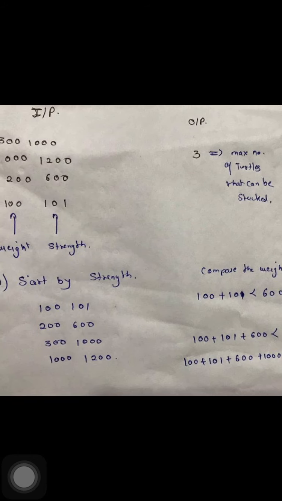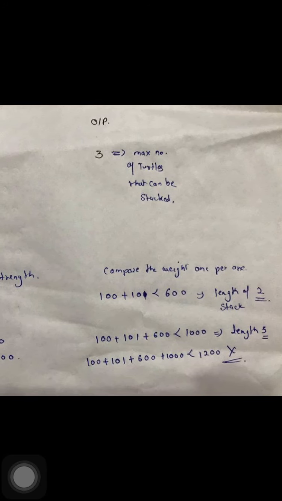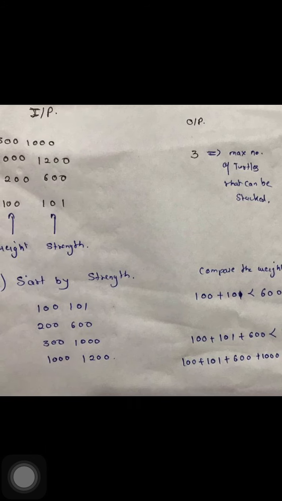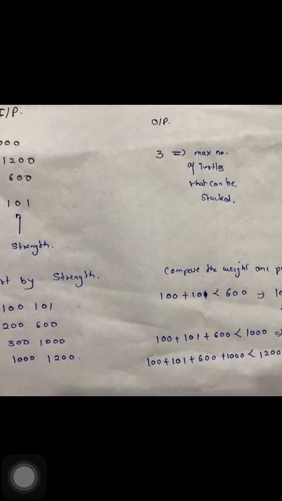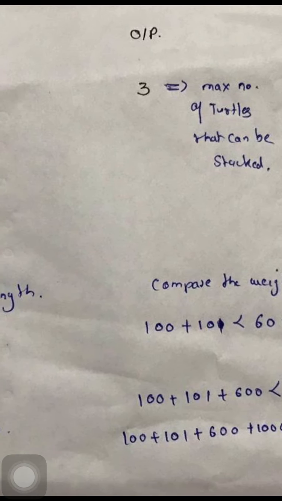Again, the next turtle strength in a row is 1000. So what we are going to do is sum up again: 100 plus 101 plus 600 should be less than 1000. If it is less, then the total length of the stack will be 3. Likewise, we go for the fourth turtle, having its strength as 1200. It should be less. If it is less, then our stack length will be 4, but it is not less, so our stack length is 3. And here you have the output as 3.